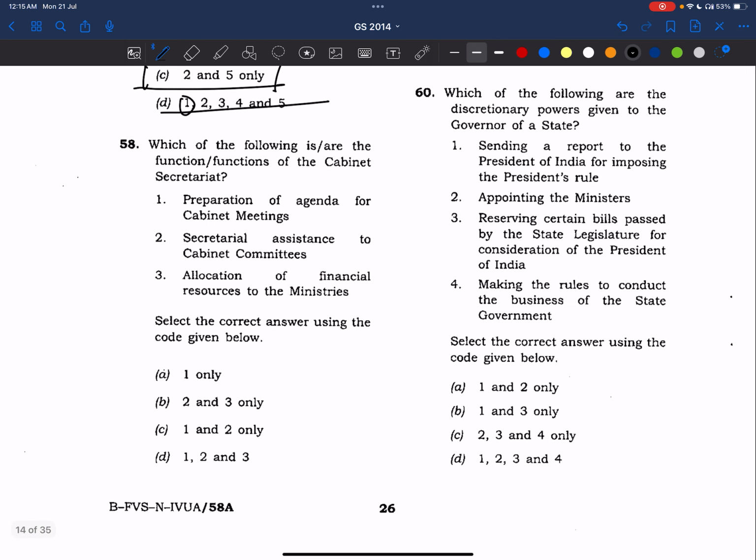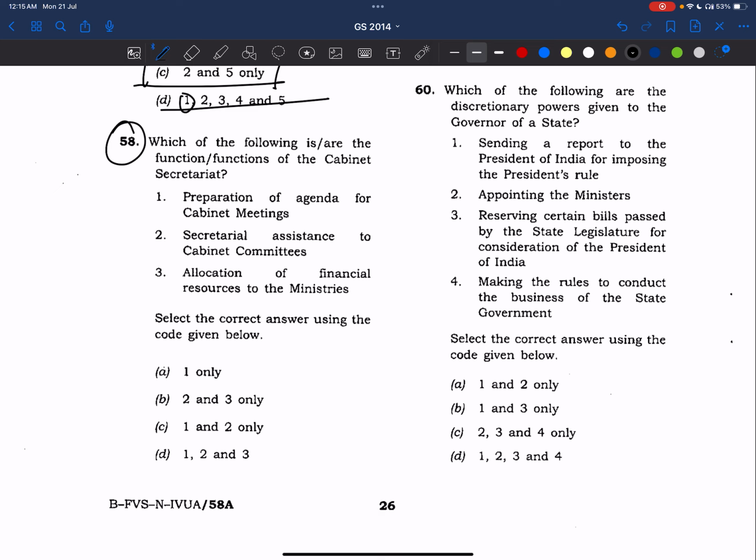Right? Now, coming to the 58th question. Which of the following are the function or functions of the Cabinet Secretariat? Cabinet Secretariat is headed by the Cabinet Secretary, friends. Now see, preparation of agenda for cabinet meetings. Yes. Secretarial assistance to cabinet committees. Yes.